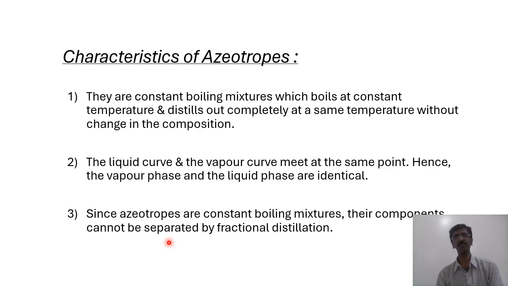So this is based on the principle of difference in boiling point. But here, because it is going to be boiling at constant temperature, obviously there is no difference in boiling point, and therefore we cannot make use of fractional distillation for separation of azeotropes.